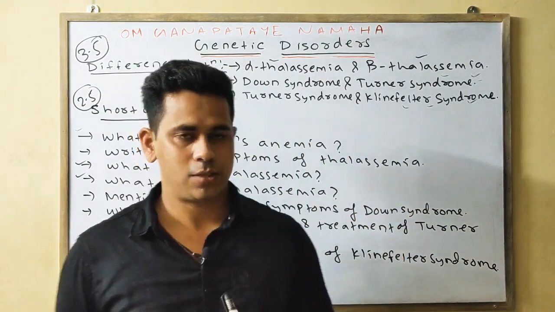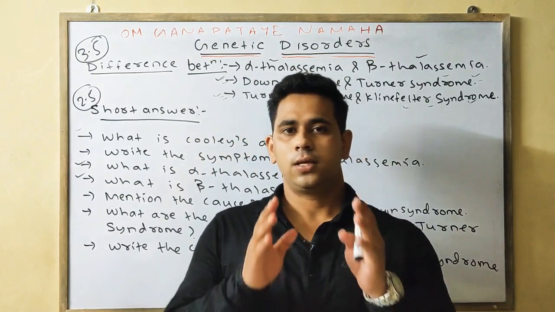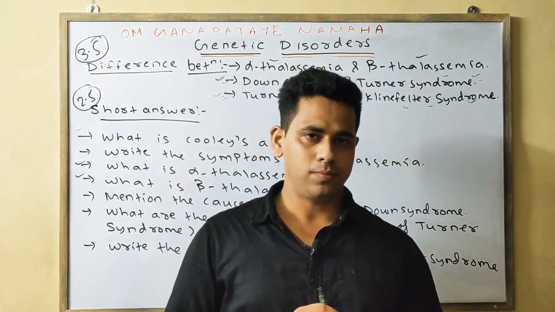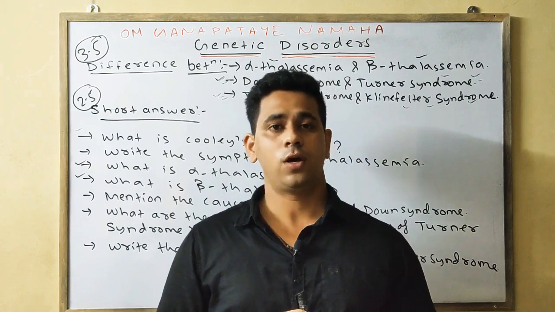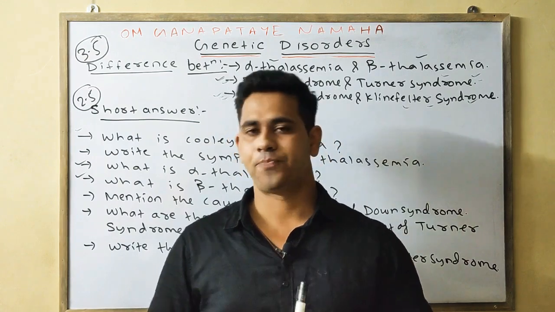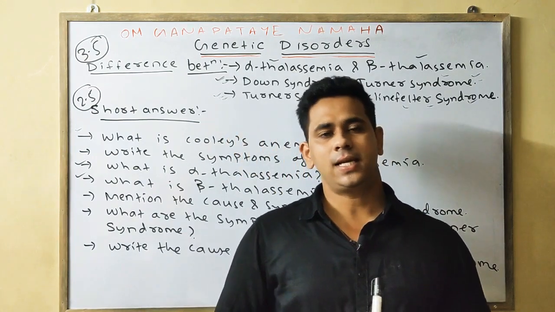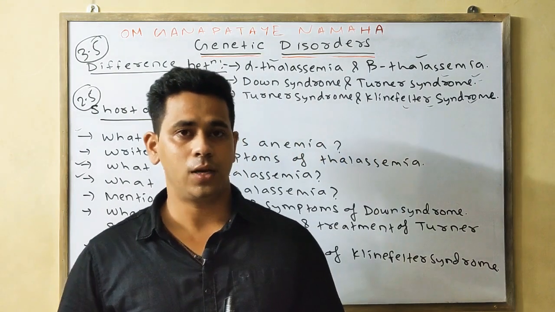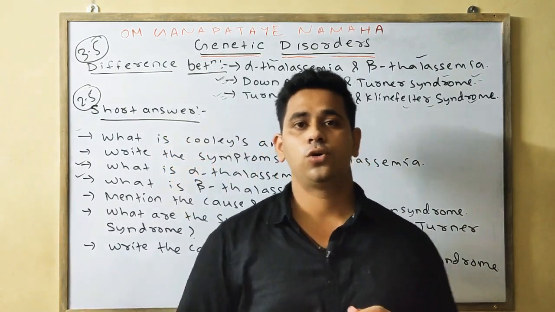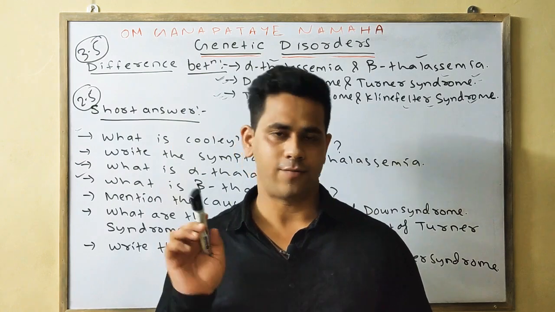In alpha thalassemia there are 4 genes responsible for the production of the alpha globin chain. Next, the gene responsible for the production of the alpha globin chain is HbA or hemoglobin alpha.